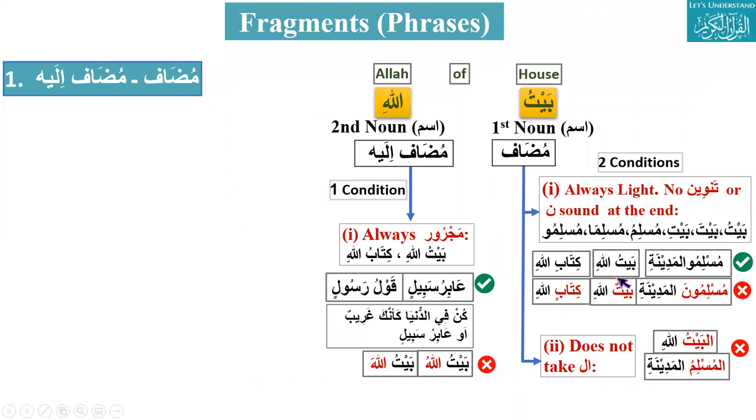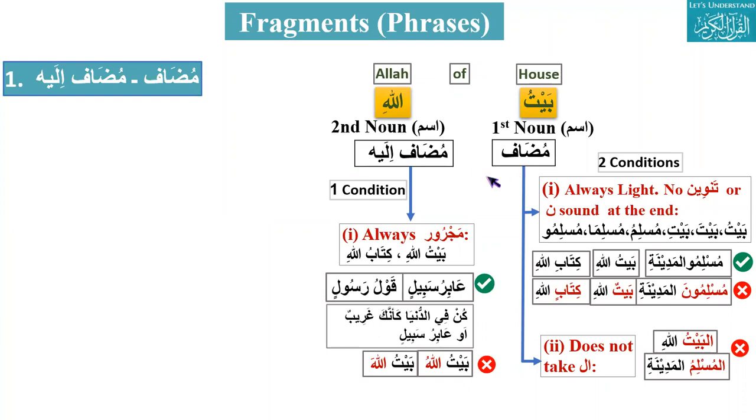Because it should not have tanween here. The first part is mudaf, and mudaf should always be light. And what about al Baitullahi? Why is it wrong? Because the mudaf should not have al. And what about mudaf ilayh? Mudaf ilayh is always majroor, like Kitabullahi.